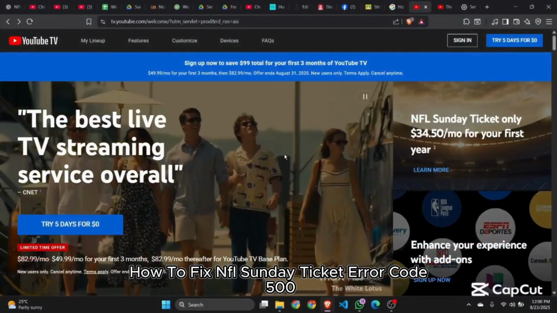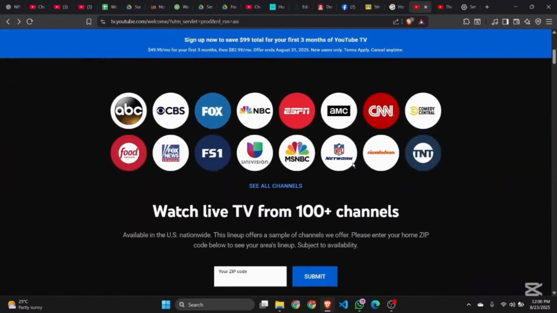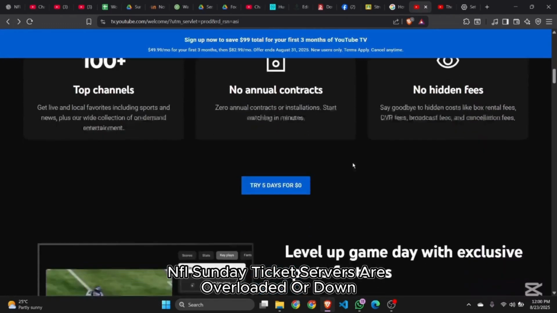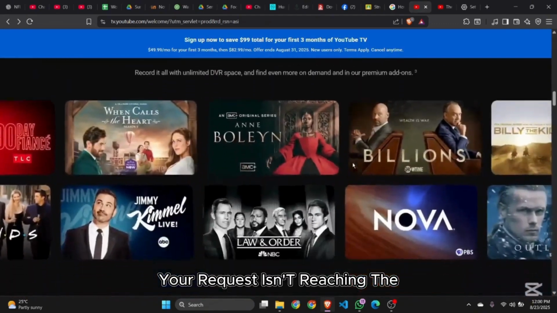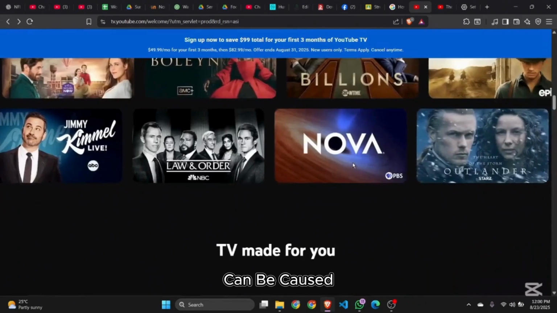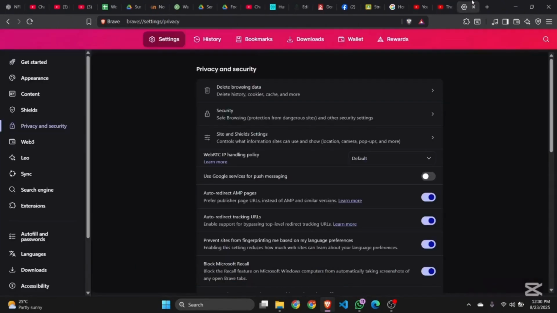How to fix NFL Sunday Ticket error code 500. Error code 500 usually means NFL Sunday Ticket servers are overloaded or down, your request isn't reaching the server correctly, or sometimes can be caused due to cached or broken session data on your device or browser.